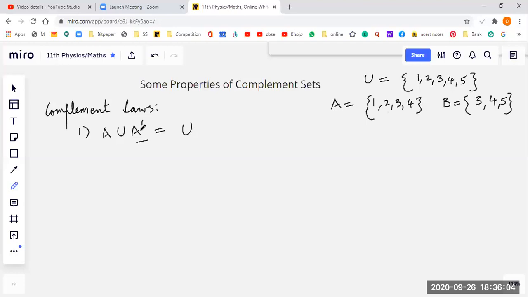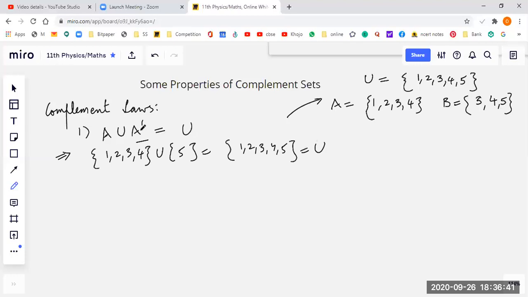So we can define the complement of A. Now, Ishma, I want you to prove this in context to the universal set given here: A union A complement is equal to the universal set. Yes, start. Yes, sir. A set is 1, 2, 3, 4, and A complement set is 5, and their union will be 1, 2, 3, 4, 5, which is equal to the universal set. Done. Beautiful.